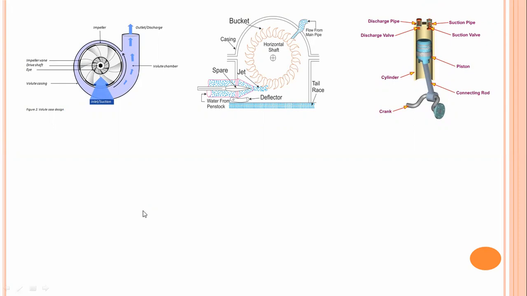The first figure which I have shown here is a pump. The second figure is a turbine, hydraulic turbine, and this is a compressor. These are energy conversion devices.